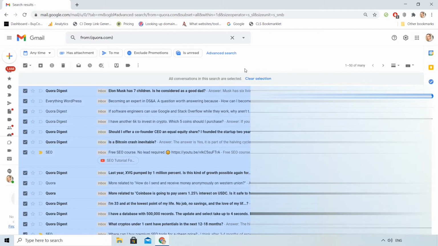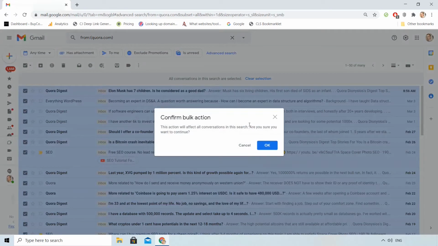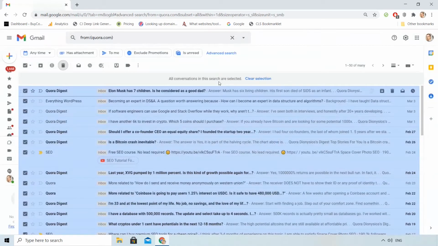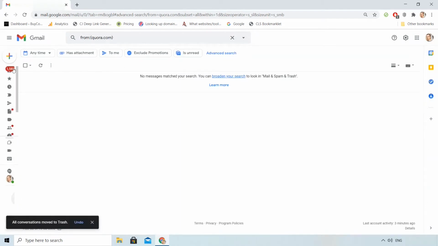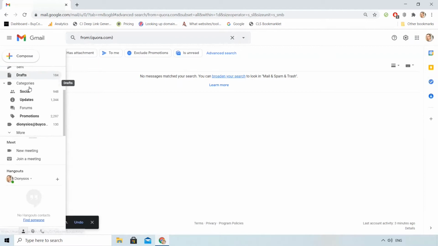Now on the top left I will click delete and all these emails will go to the trash folder. Here on the left I will find that folder and I will empty the trash.